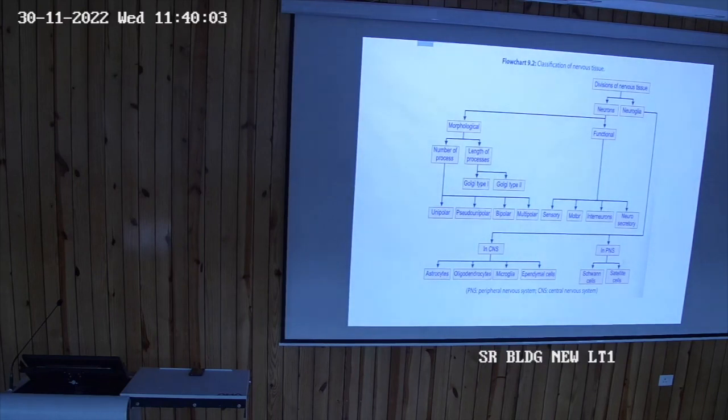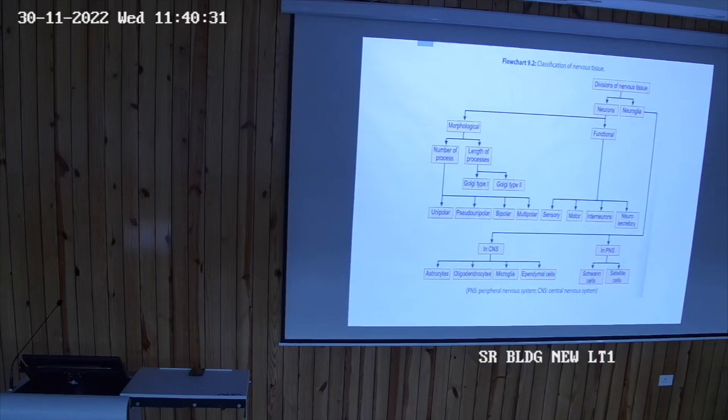There are two types of cells in the nervous tissue. One is the neuron, another is neuroglial cells. The neurons are the important parts of the brain, which are named the structural and functional unit of the brain, and they don't undergo mitotic division, so there is no regeneration of the neuron.